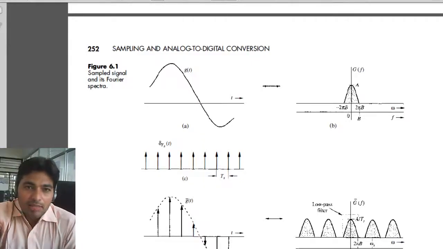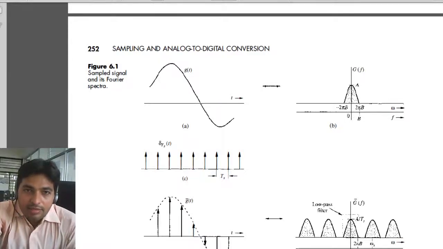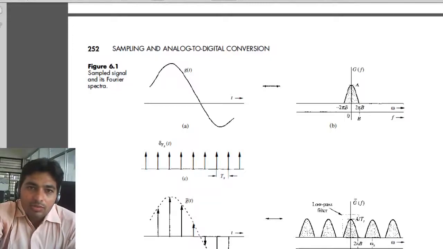When we multiply these two signals, at each and every location the impulse will retain the maximum amplitude. So g(t) into delta Ts will be equal to g(0) at t equal to this instant. Whatever the amplitude, it will retain that amplitude.